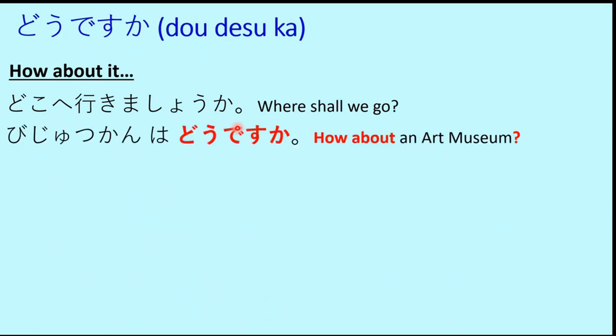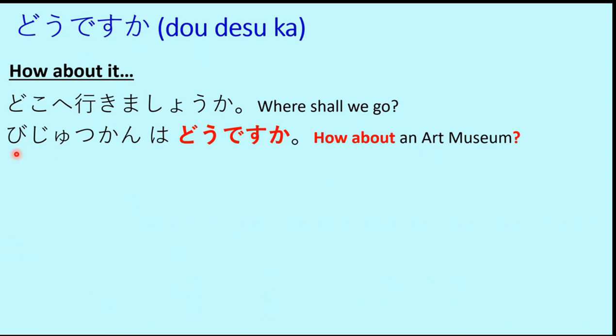Bijutsukan wa do desu ka? So here the do desu ka comes. The answer to the first question is also a question since it ends in ka. So the listener, the speaker first said doko e ikimashou ka. So he is asking where shall we go? The listener replies bijutsukan wa do desu ka.